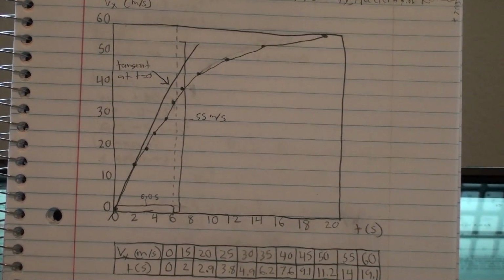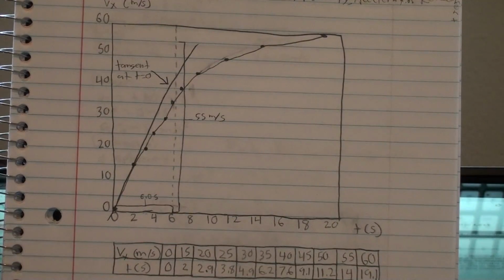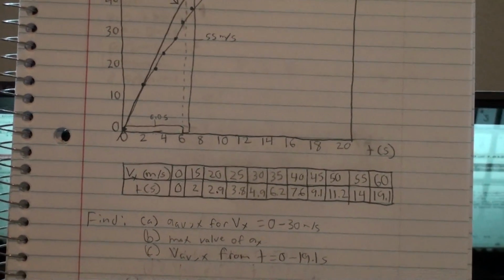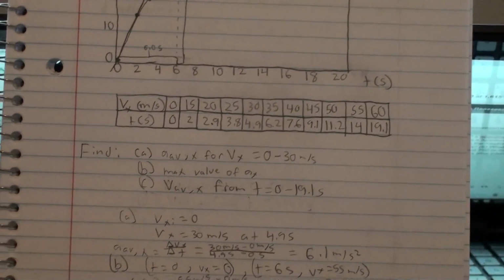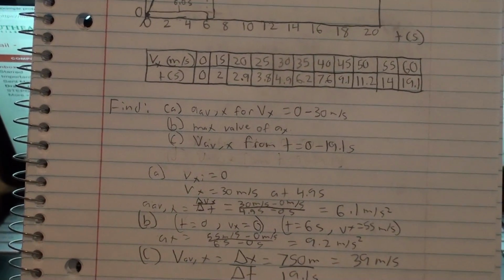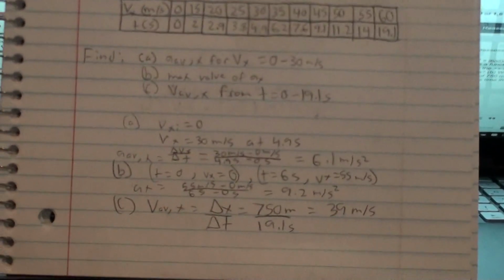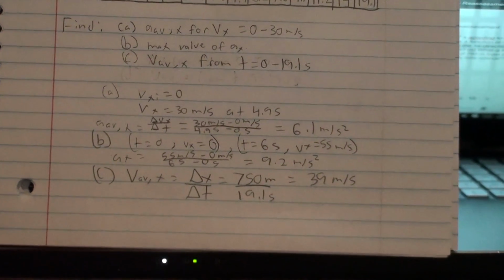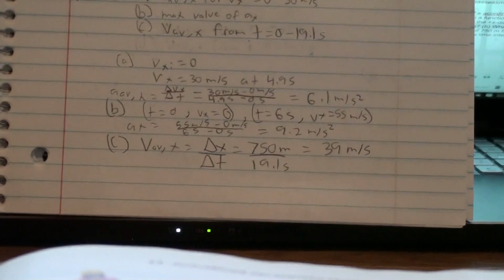Values for the rise and the run to calculate the slope of the tangent line are read from the graph. So the tangent line passes through the two points of t equals 0, v sub x equals 0, and it also passes through t equals 6.0 seconds, and v sub x equals 55 meters per second on the graph. So the rise is going to be 55 meters per second with a run of 6.0 seconds.